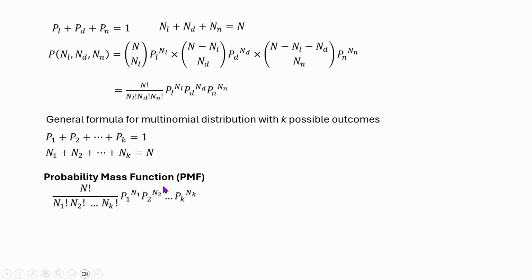And understand that this is a discrete probability distribution. Why is it discrete? Because the numbers of events NL, ND, and NN are limited. We cannot say that it is 5.2 likes or 5.5 likes. You cannot say that. That is why.